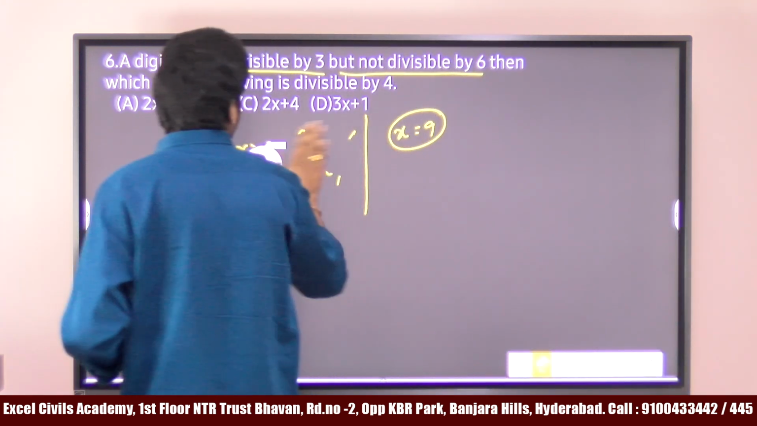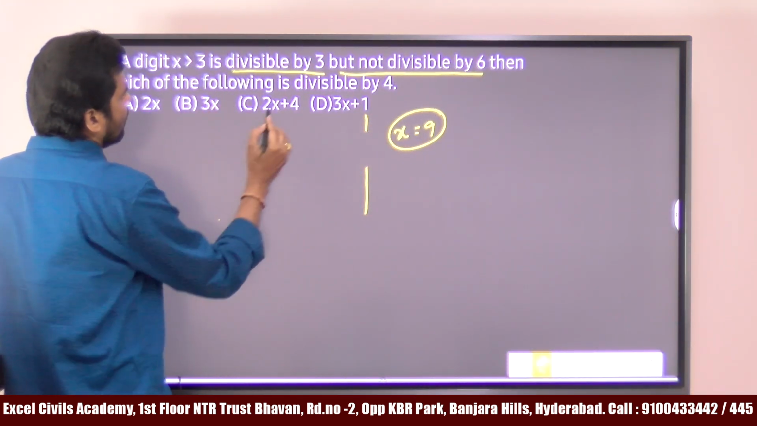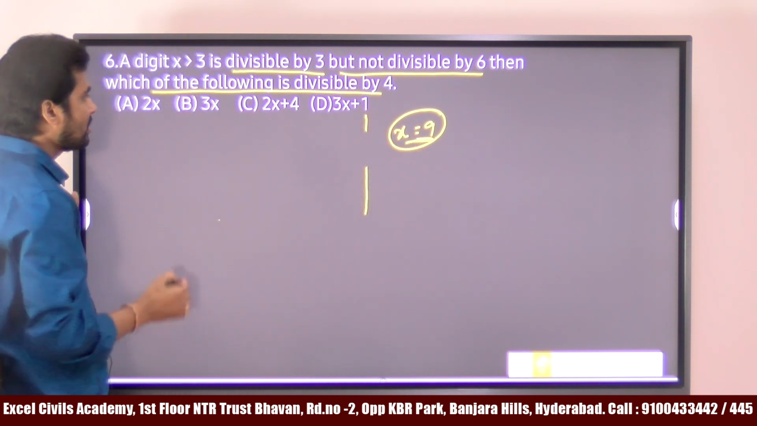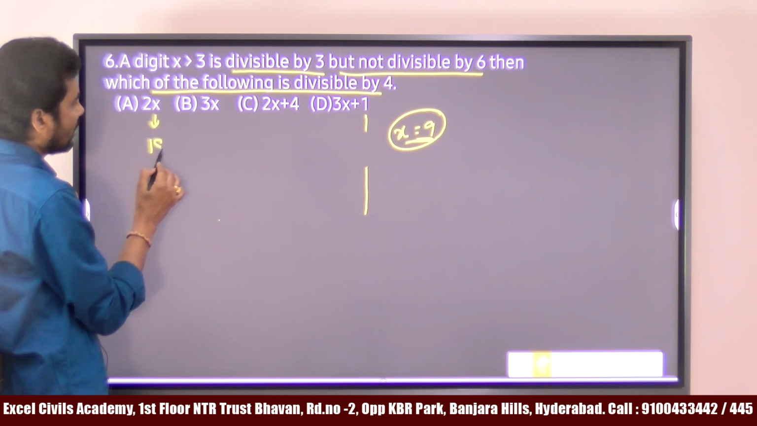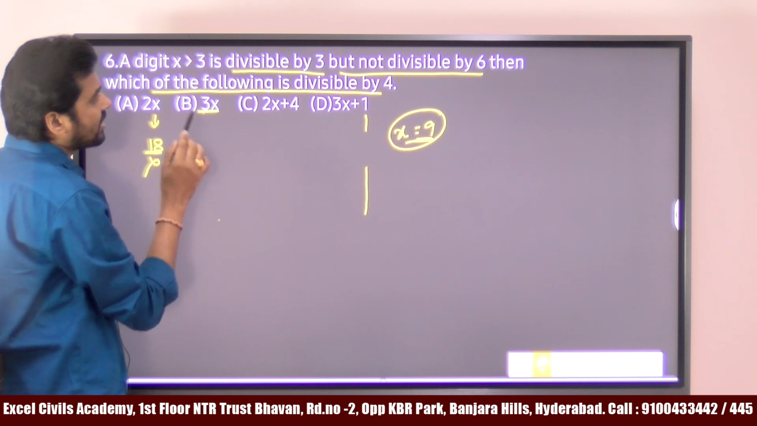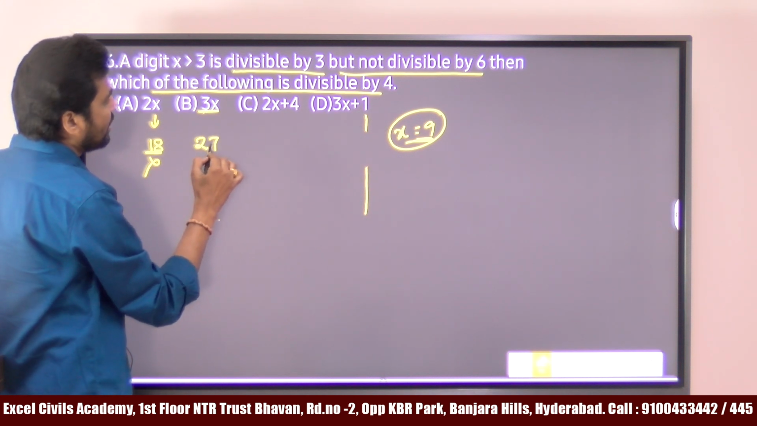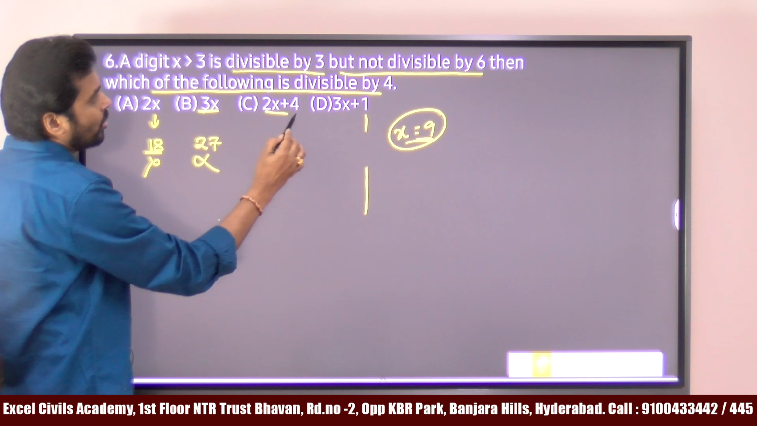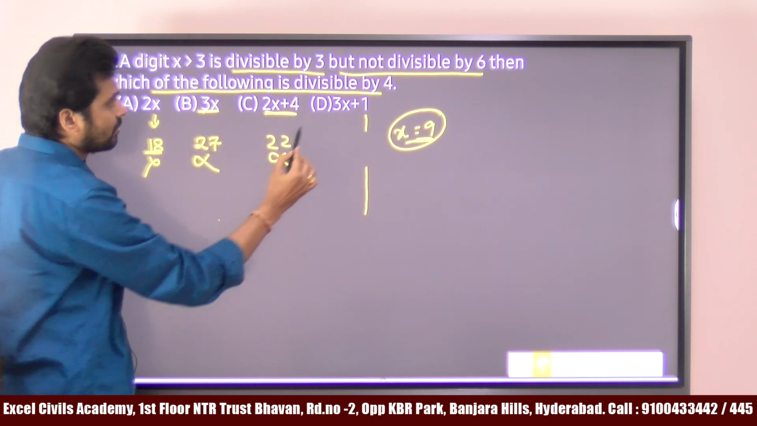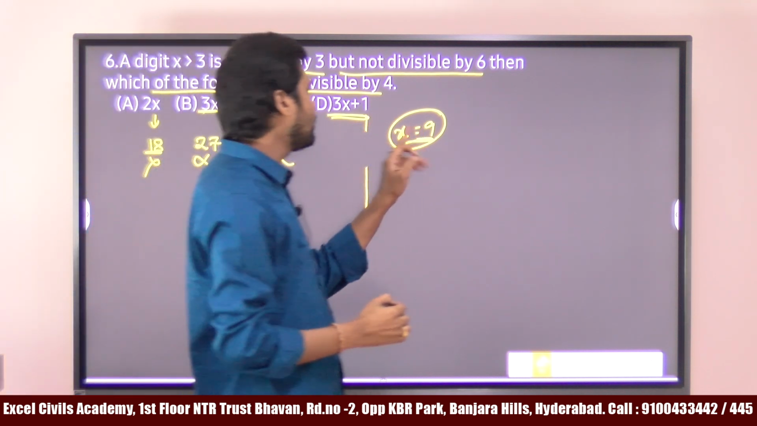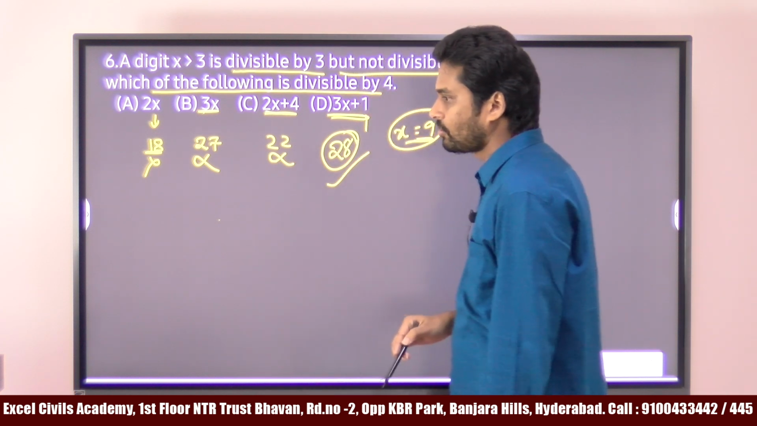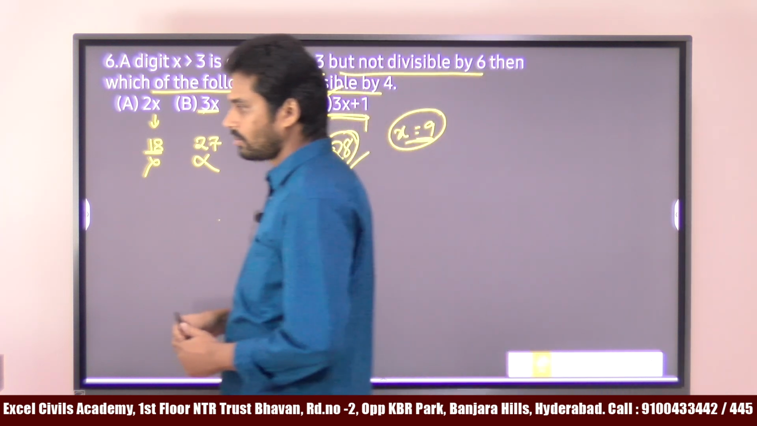Then what is the final question? Which of the following is divisible by 4? If I take the value of x is equal to 9, then 2 into 9 is what? 18. Is 18 divisible by 4? No. The next number is 3x, so 3 into 9 is 27. Is 27 divisible by 4? No. 2x plus 4 means 2 nines are 18, 18 plus 4 is 22. 22 is also not divisible by 4. 3x plus 1 means 3 nines are 27, 27 plus 1 is 28. 28 is divisible by 4, right? So the answer is 3x plus 1.